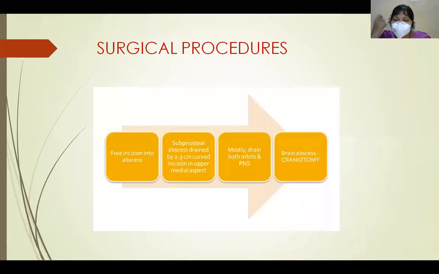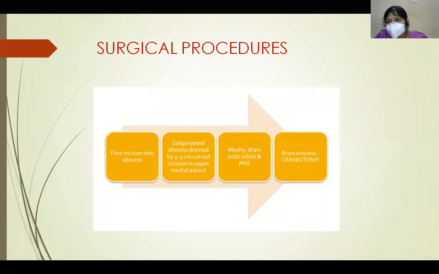Generally, we have to drain both the orbit as well as the infected paranasal sinuses. When brain abscess is present, we have to do craniotomy. And to relieve the intraorbital pressure, we can do either cantholysis or canthotomy. So these are the surgical procedures we perform for orbital cellulitis.